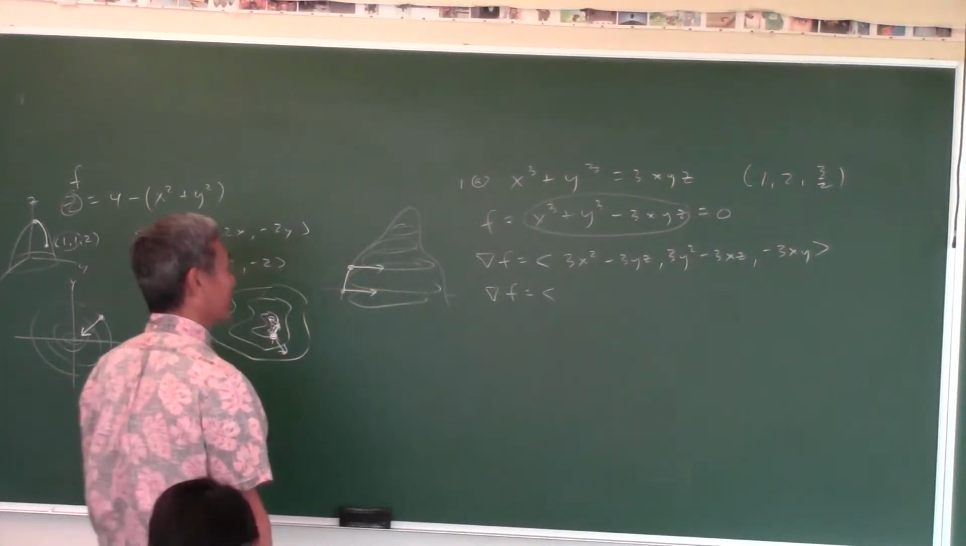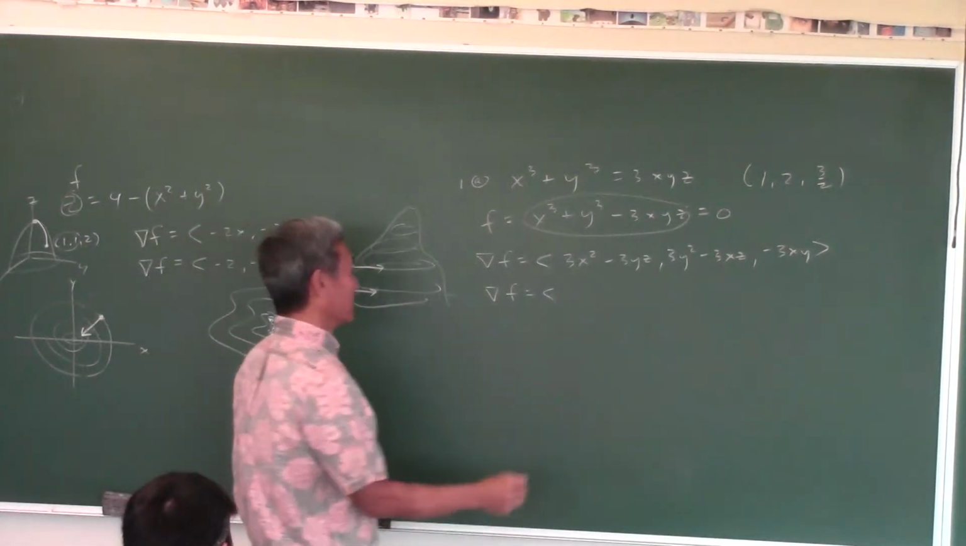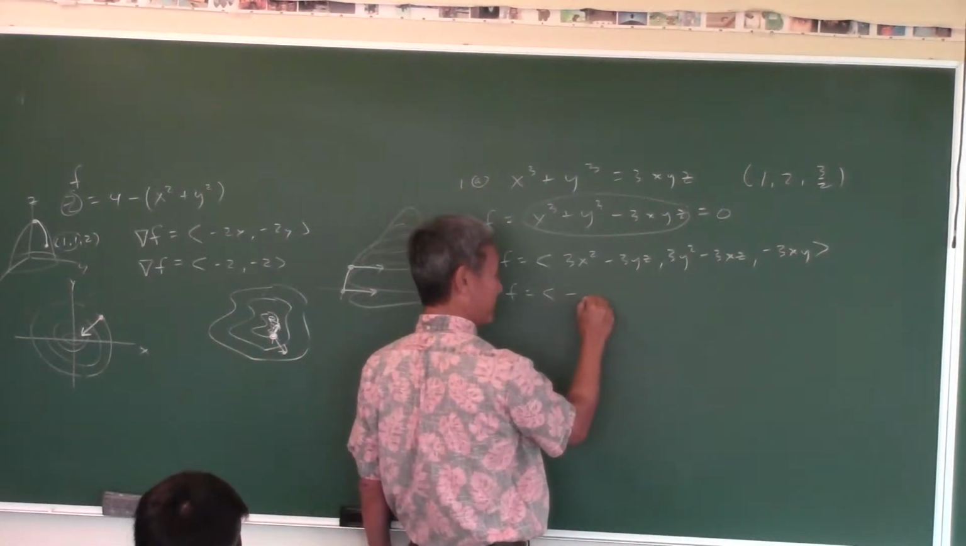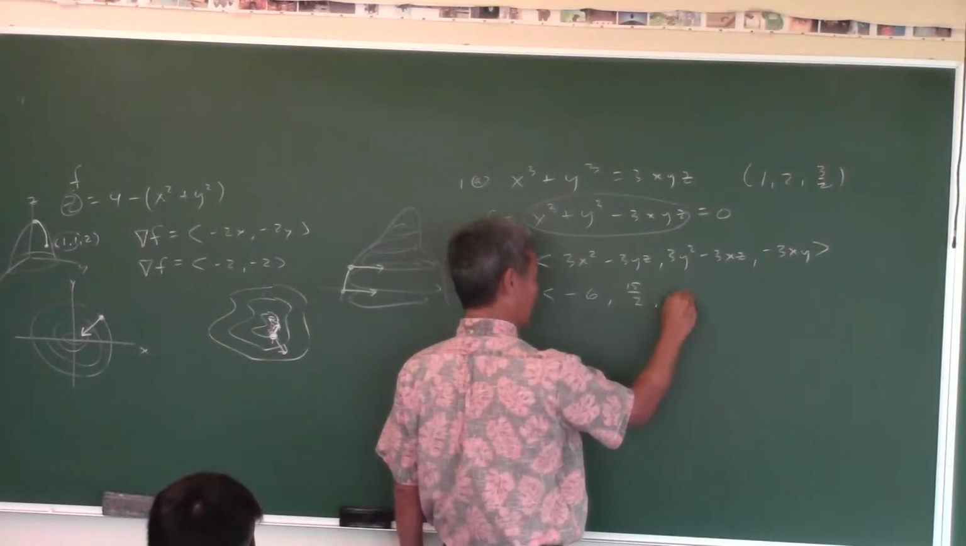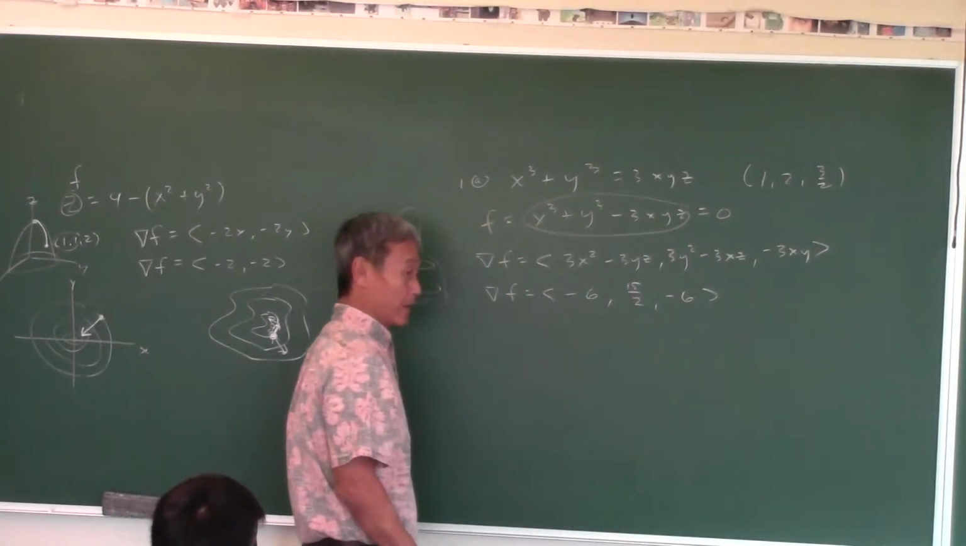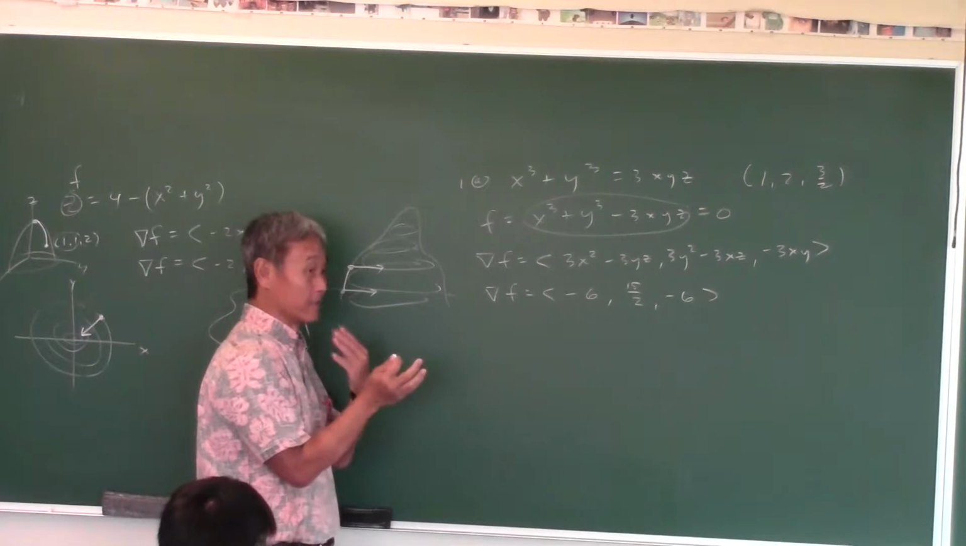If I plug in 1 for x, 2 for y, and 3 halves for z, did you guys already do this? Negative 6, 15 over 2, negative 6. Say that again? Negative 6, 15 over 2, negative 6. Everybody agree? Yeah. Okay, so this vector is perpendicular to the tangent plane.